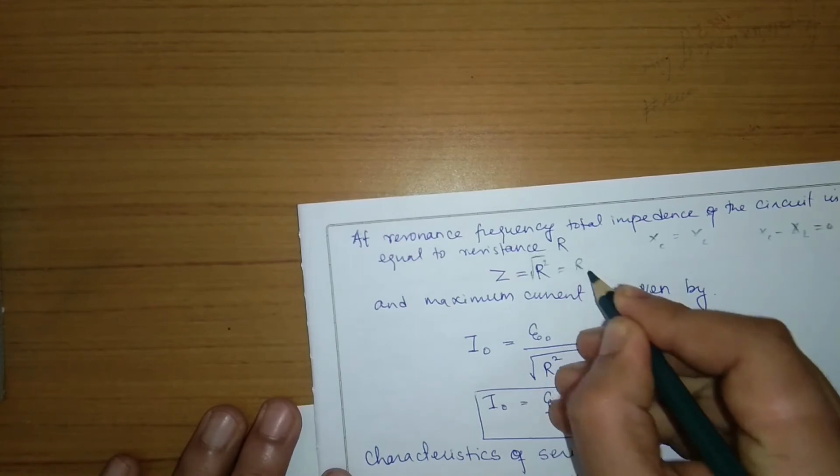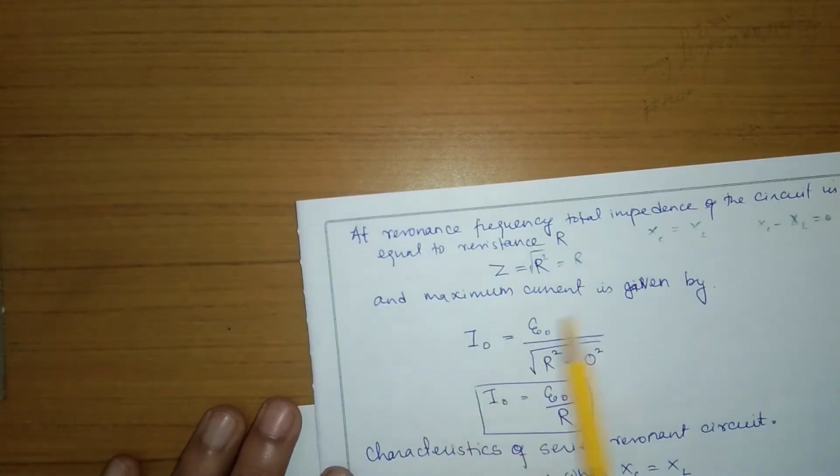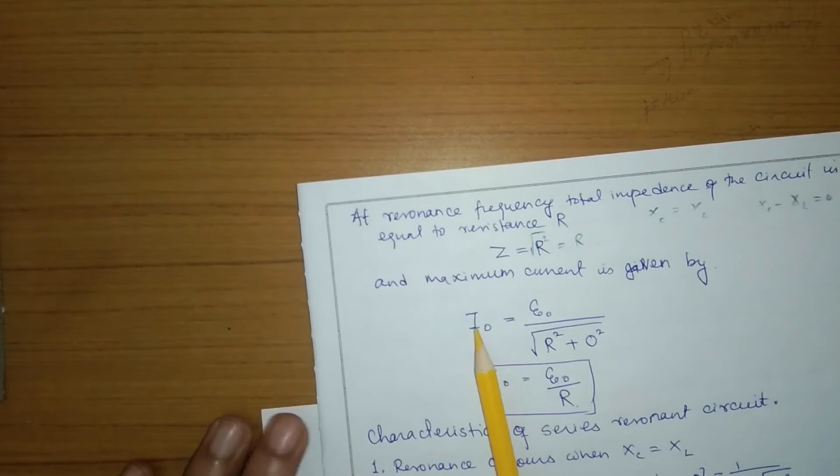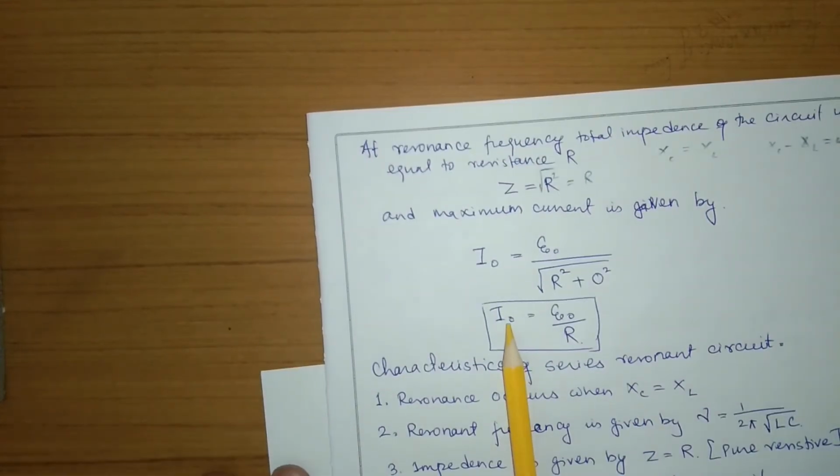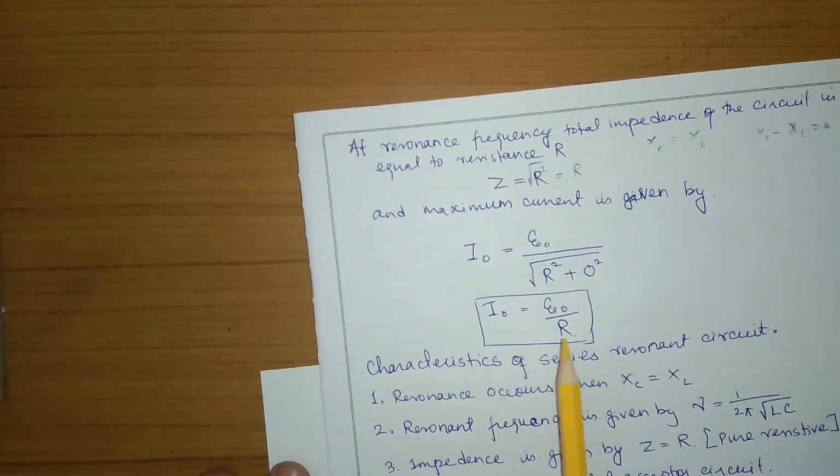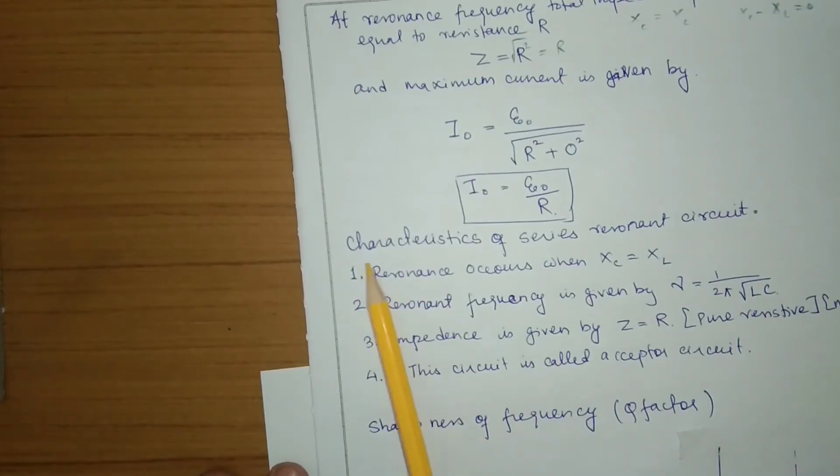This will give me R. So the maximum current will be given by I naught is equal to E naught by impedance, which is only R. So we get maximum current is equal to maximum voltage by resistance, and the circuit will act as a resistor circuit only. So let's see what are the characteristics of a resonant circuit.